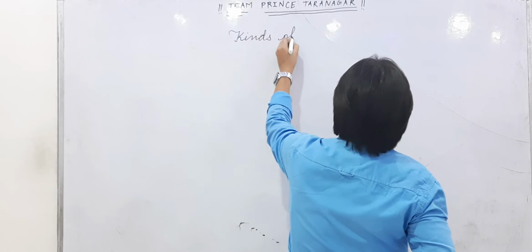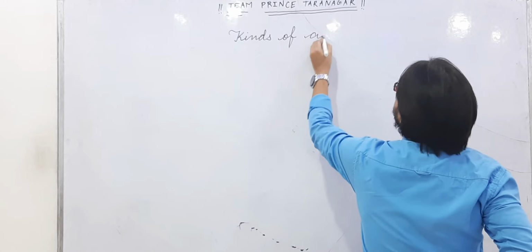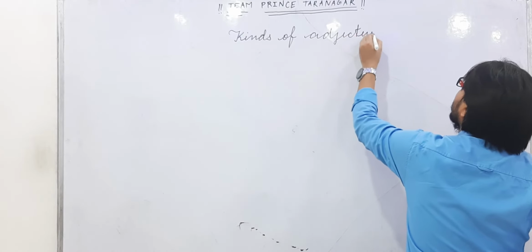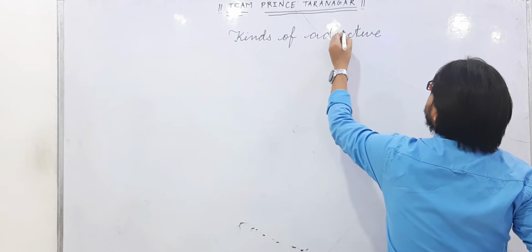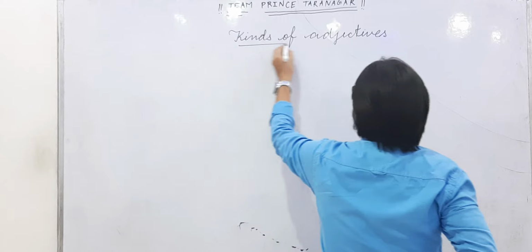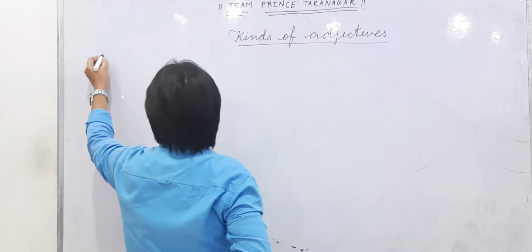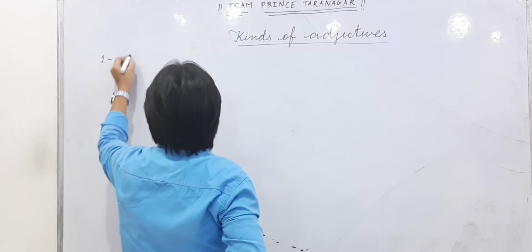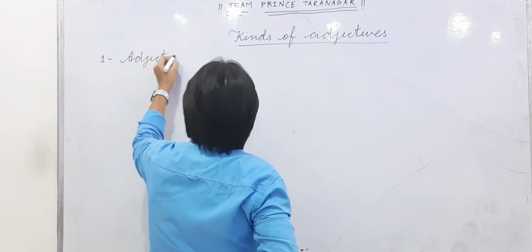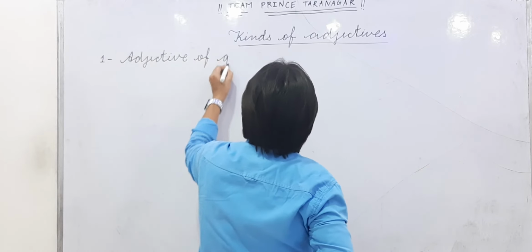Kinds of adjective. Number first, adjective of quality.